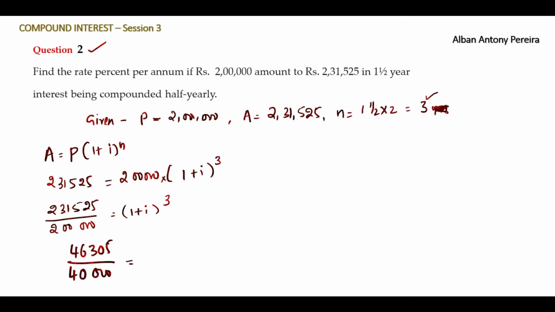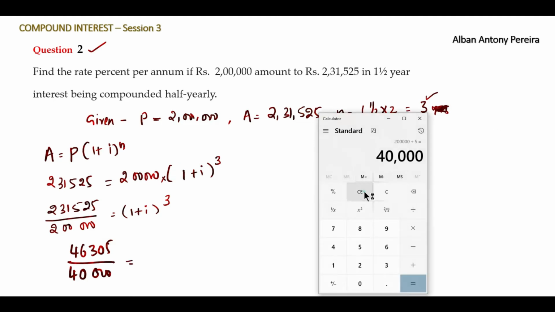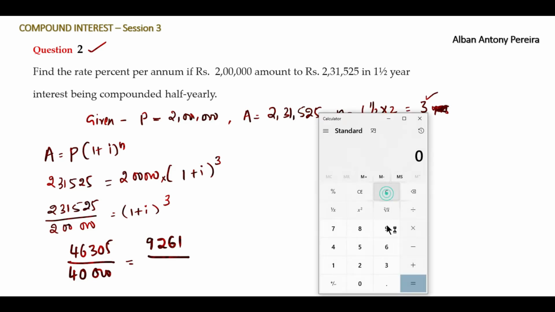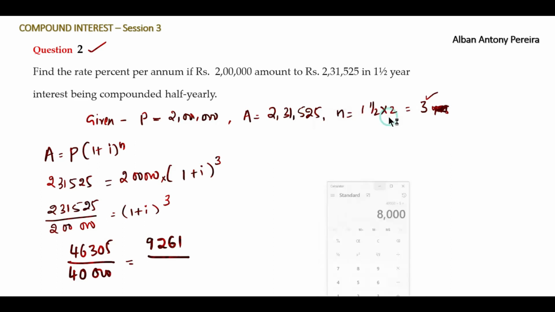We'll once again divide this by 5. 46,305 divided by 5 is 9261. Now divide 40,000 by 5, it is 8,000.